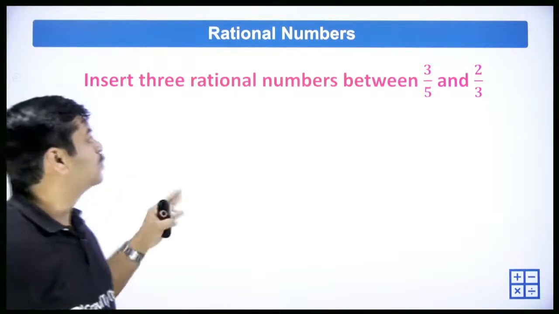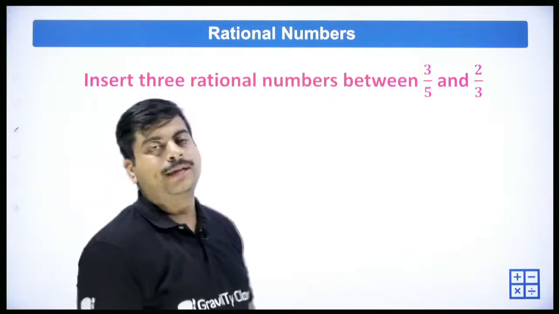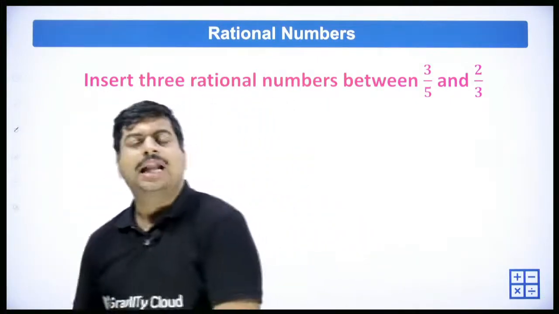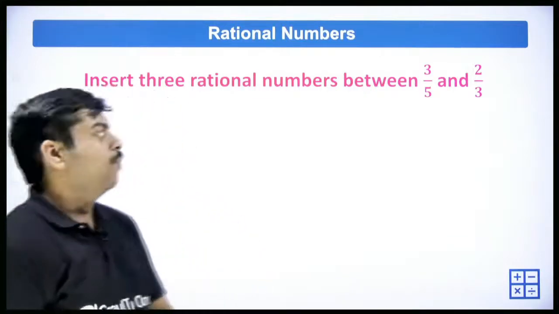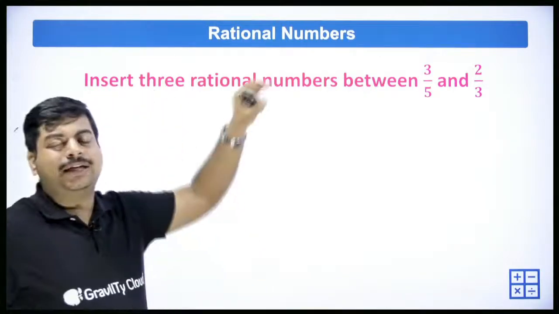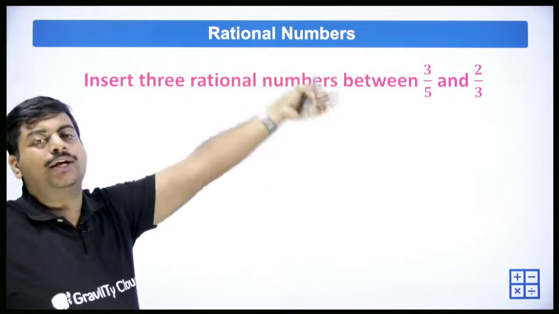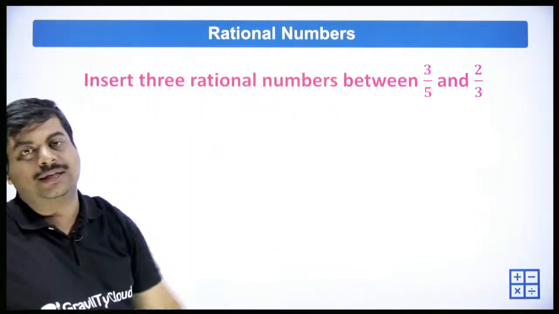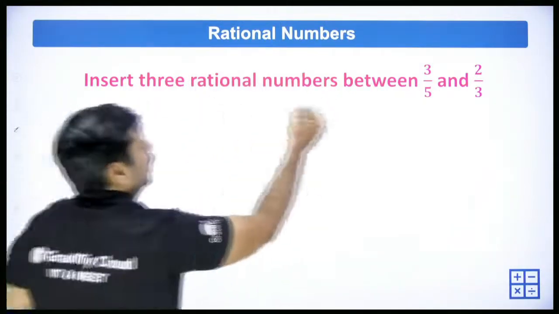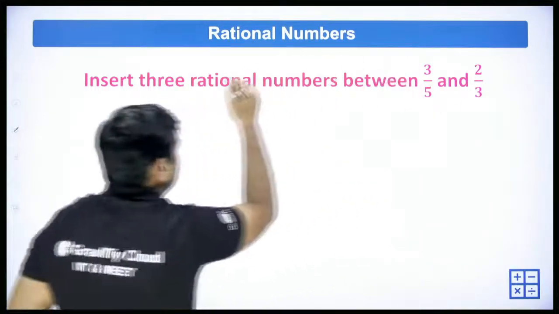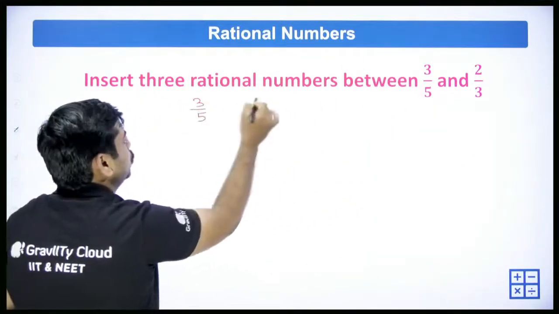Insert 3 rational numbers between 3/5 and 2/3. So here I'll give you 2 methods. One using LCM equating the denominators, other using the mean method, which we have discussed earlier. The first one, making the denominators equal, 3/5 and 2/3.